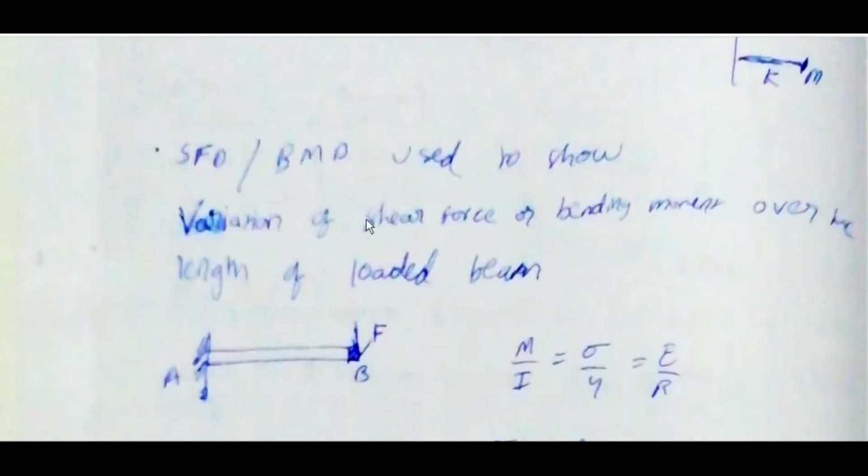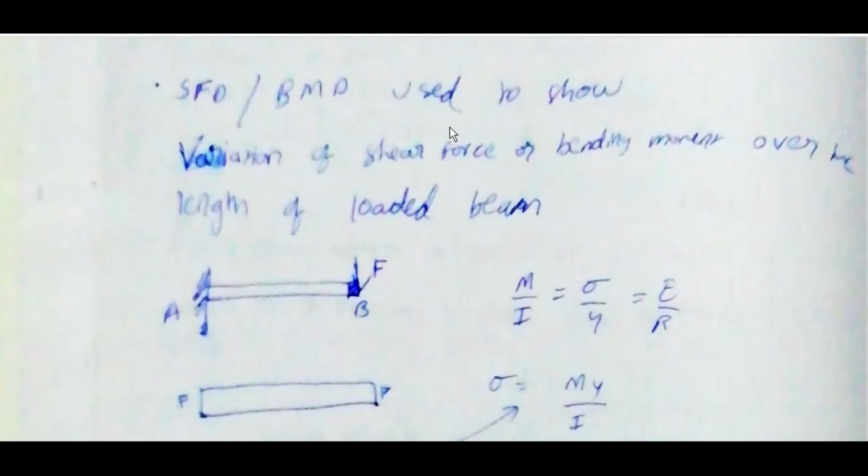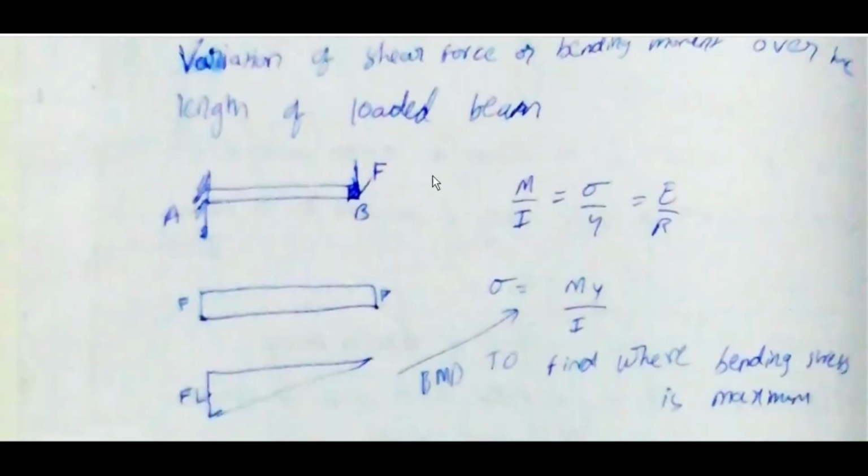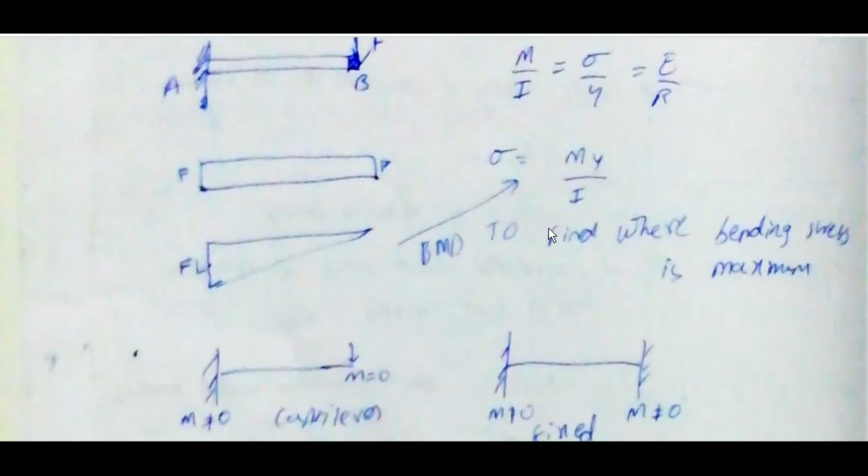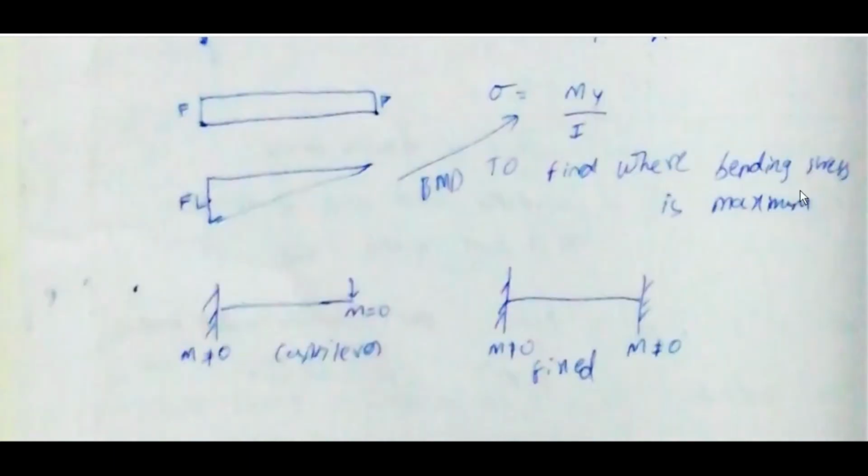SFD or BMD is used to show variation of shear force or bending moment over the length of a loaded beam. M by I is equal to sigma by y is equal to E by R, sigma is equal to M y by I. Bending, this is the bending moment diagram, FL. Bending moment diagram is used to find where bending stress is maximum.